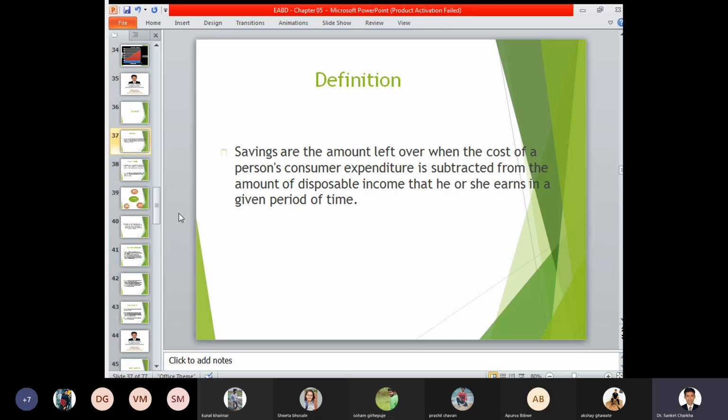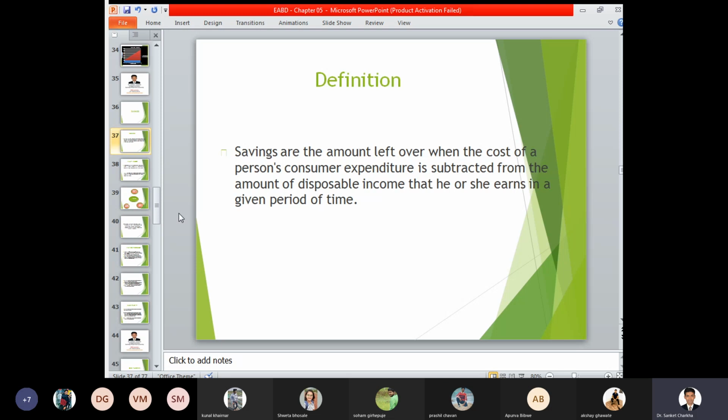Your income level is 100 per day, your consumption is rupees 50 per day, then what is the amount that remains? The remaining amount is rupees 50. So here rupees 50 forms your savings. Savings are the amount that is left over when a person's consumption expenditure is subtracted.